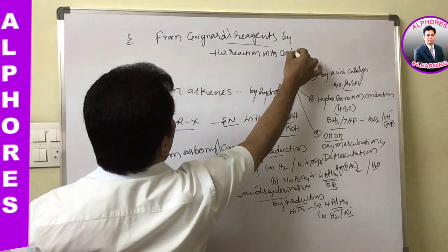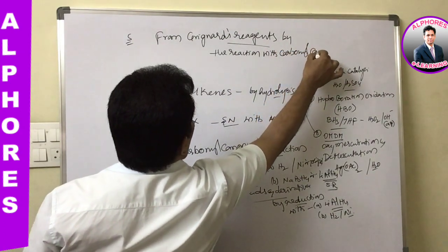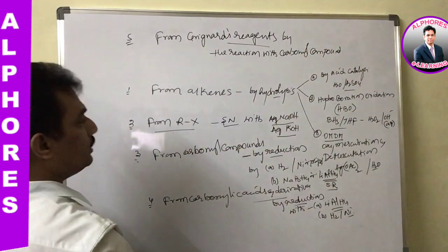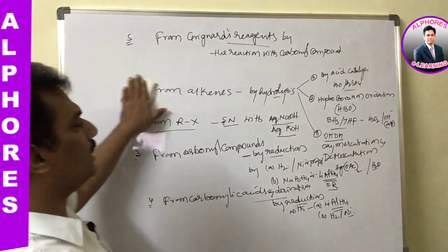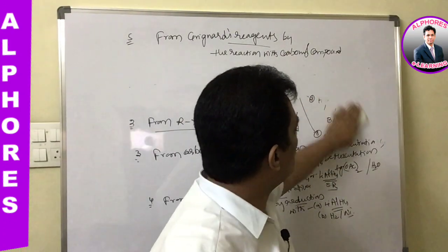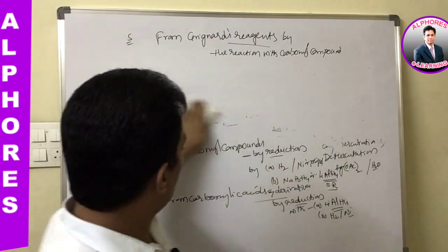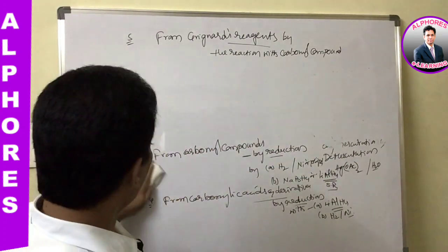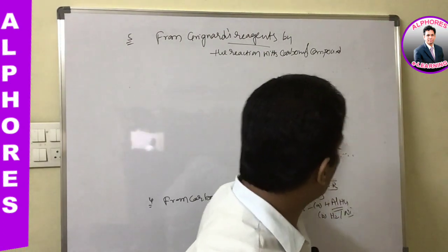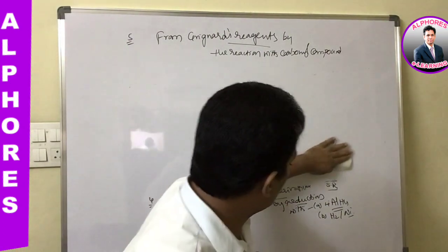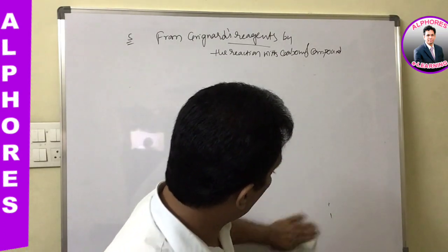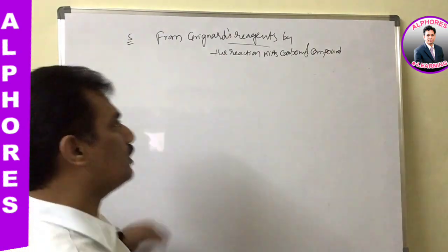carbonyl compounds, just remember, carbonyl compounds. How are they converted? It is a reduction process, because carbonyl compounds conversion to alcohol is a reduction process, is it not? And here let me give the idea about different carbonyl compounds that are converting into alcohols. Let me give that list.